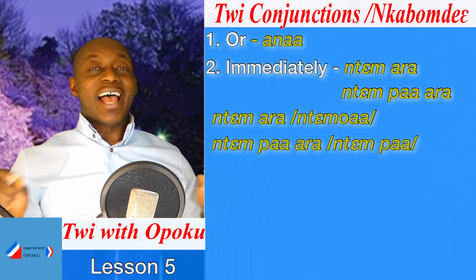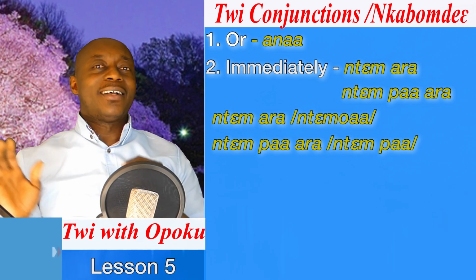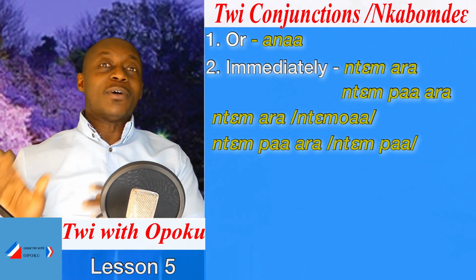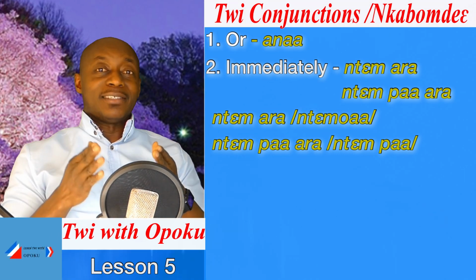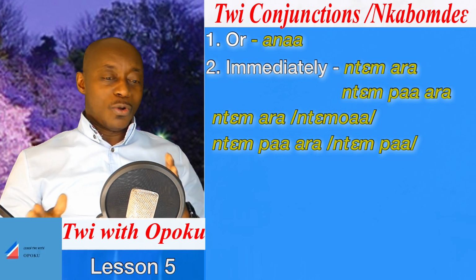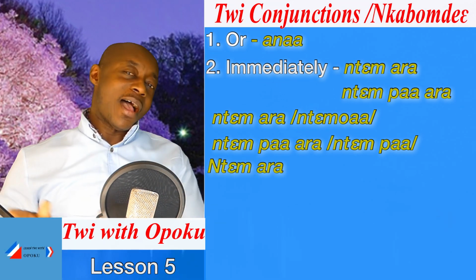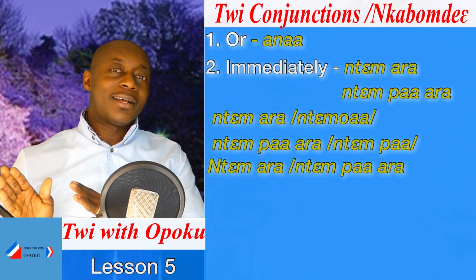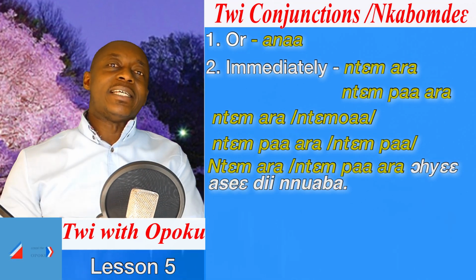Ntemwa, ana, ntempa. They all mean the same thing. Ntemwa means what? Immediately. And ntempa also means what? Immediately. So you can say ntemwa or ntempa or shasie di nuaba.